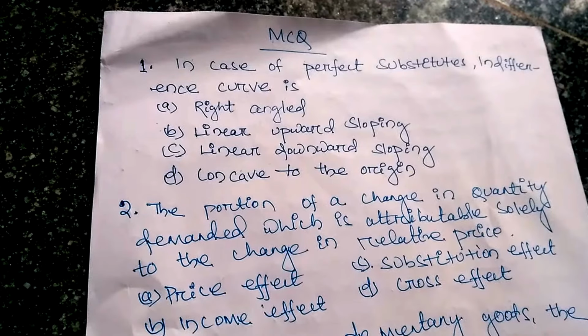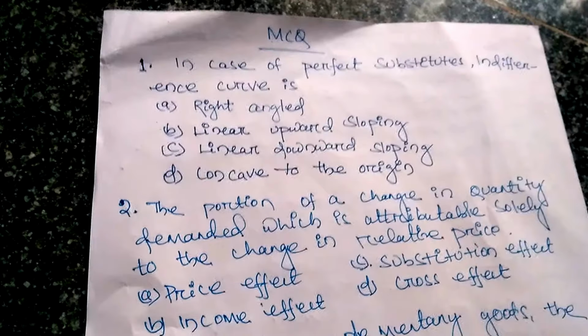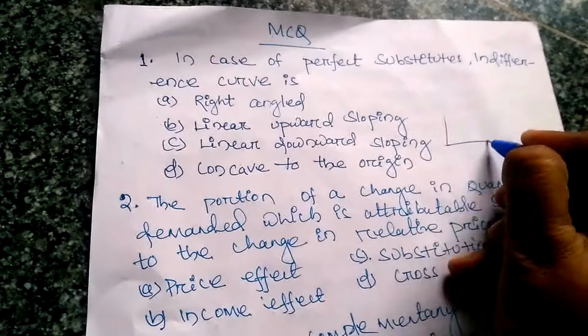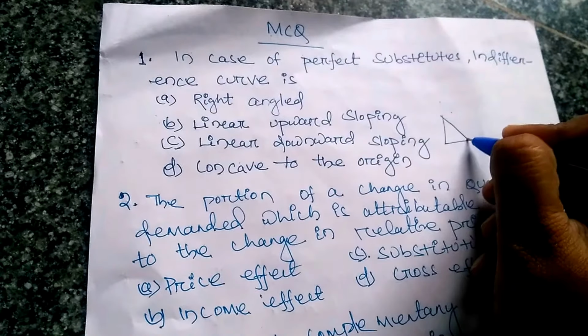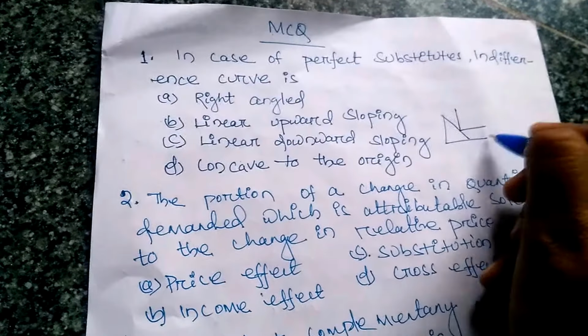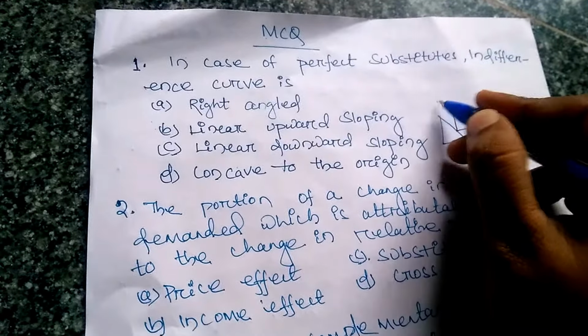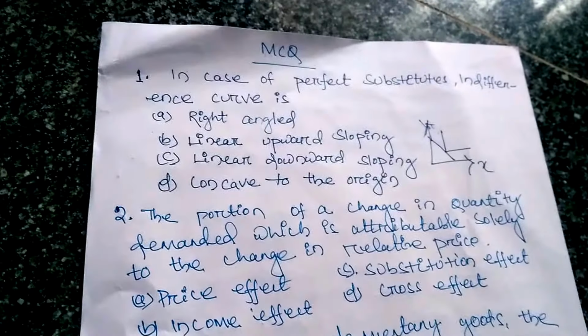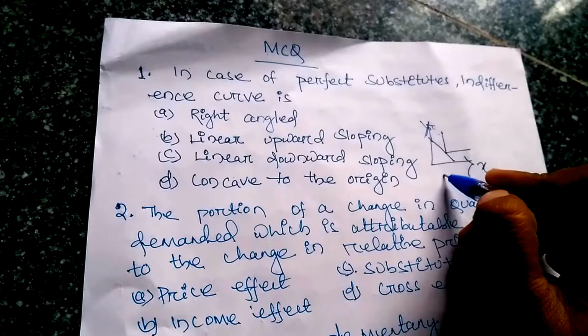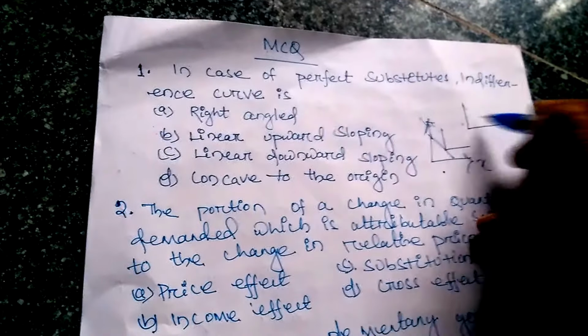to discuss: complementary goods and perfectly substitute goods. You have to remember that in case of complementary goods our indifference curve is the L shape. What about substitute goods?